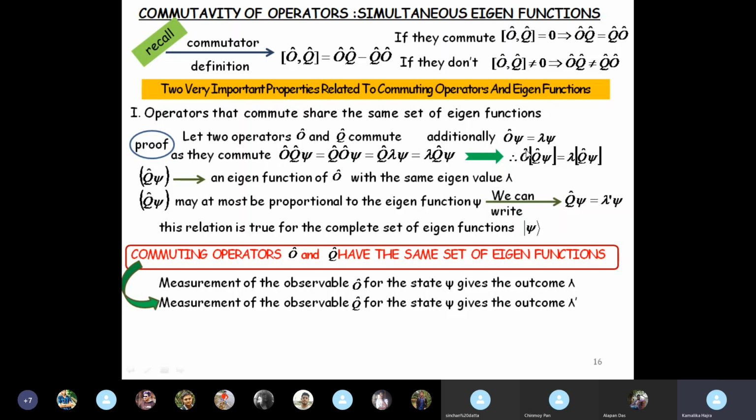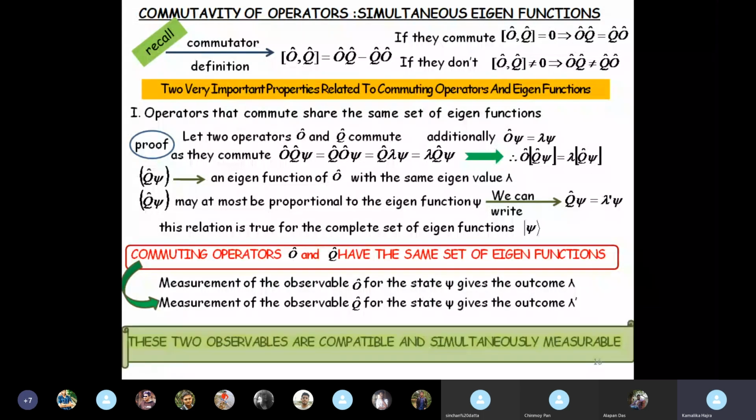Now, what does this mean? O psi equal to lambda psi. What does this operation mean? This means that measurement of the observable O for the state psi gives the outcome lambda. And Q psi equal to lambda prime psi means measurement of the observable Q for the state psi gives the outcome lambda prime. This means therefore that these two observables are compatible and can be measured simultaneously.